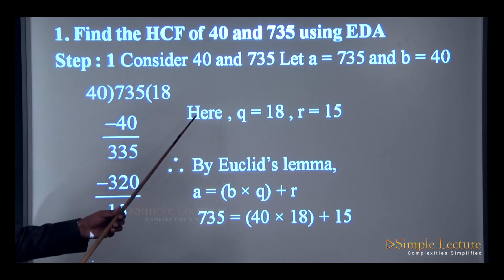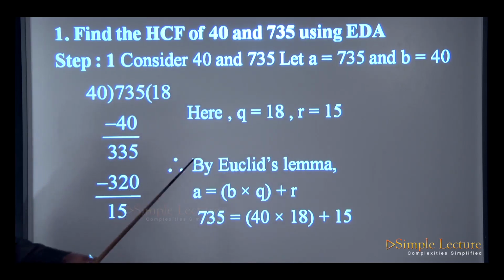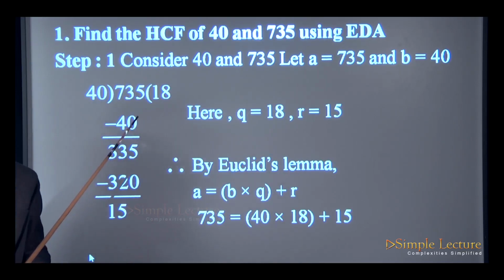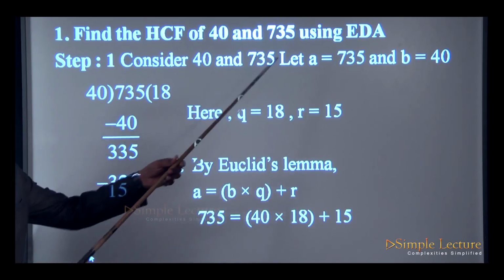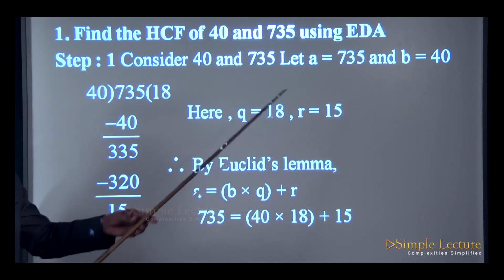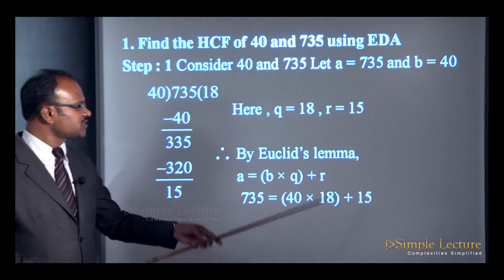So here the quotient is 18, the remainder is 15. Therefore, by Euclid's lemma, we can write A is equal to BQ plus R. Now A is 735, that is equal to B is 40 into Q is 18 plus R is 15.